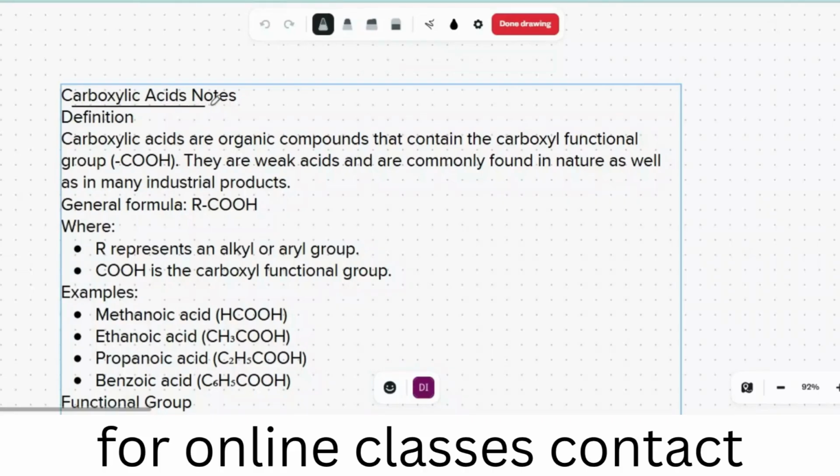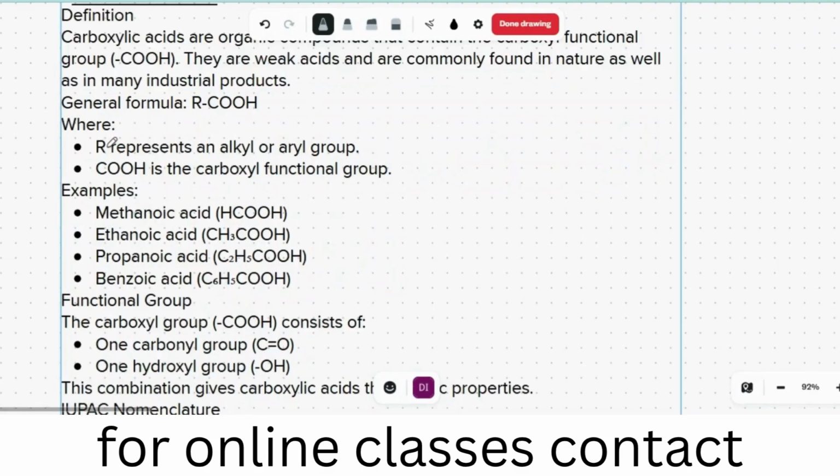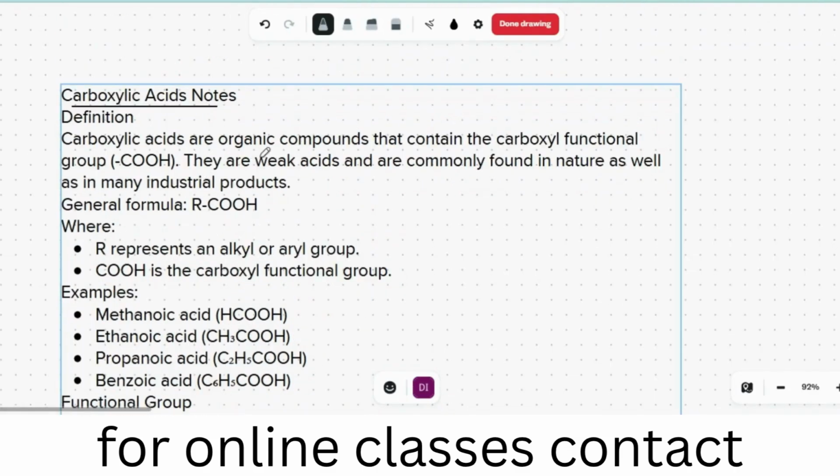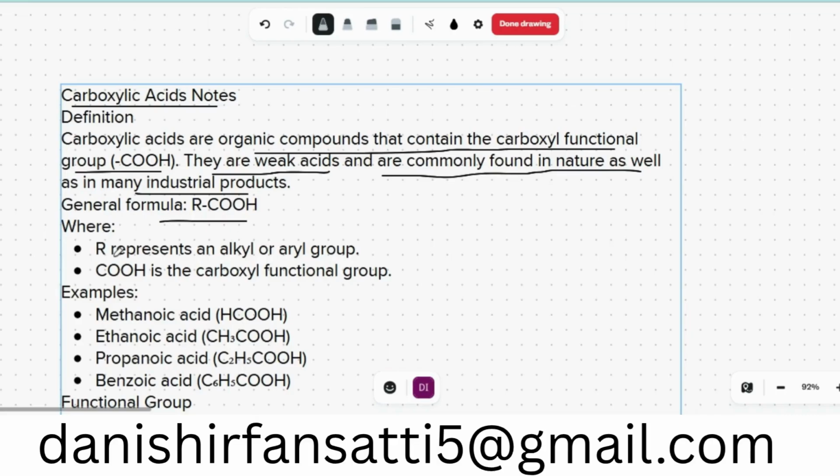Today we are going to talk about carboxylic acid. Carboxylic acid is the organic group that contains the carboxylic functional group, that is COOH. They are weak acids and commonly found in nature as well as in many industrial products. The general formula is the R group with COOH. R represents the alkyl or aryl group, whereas COOH is the carboxylic functional group.